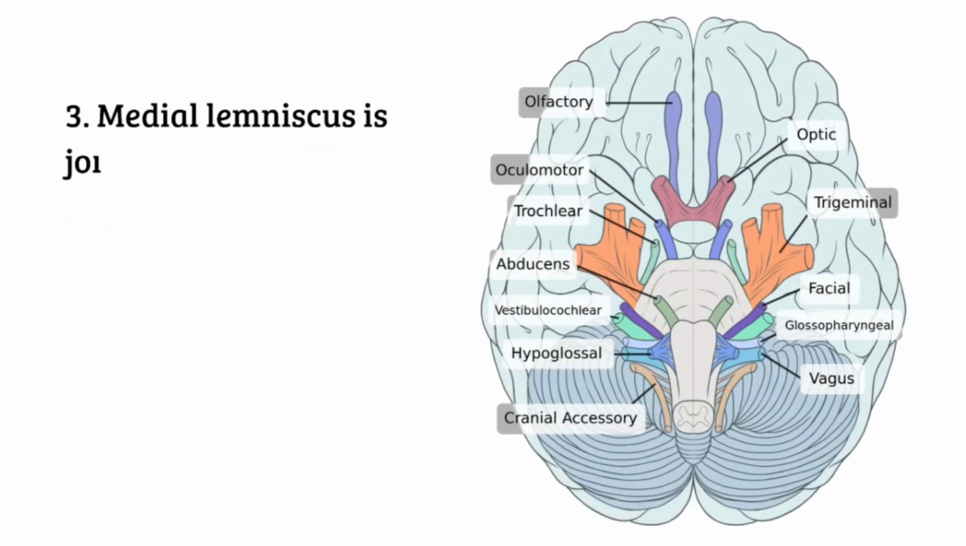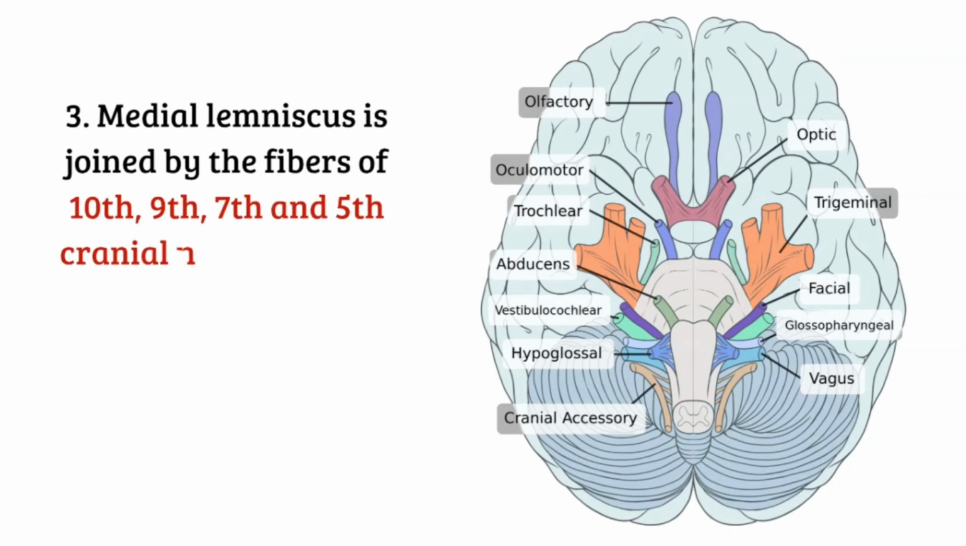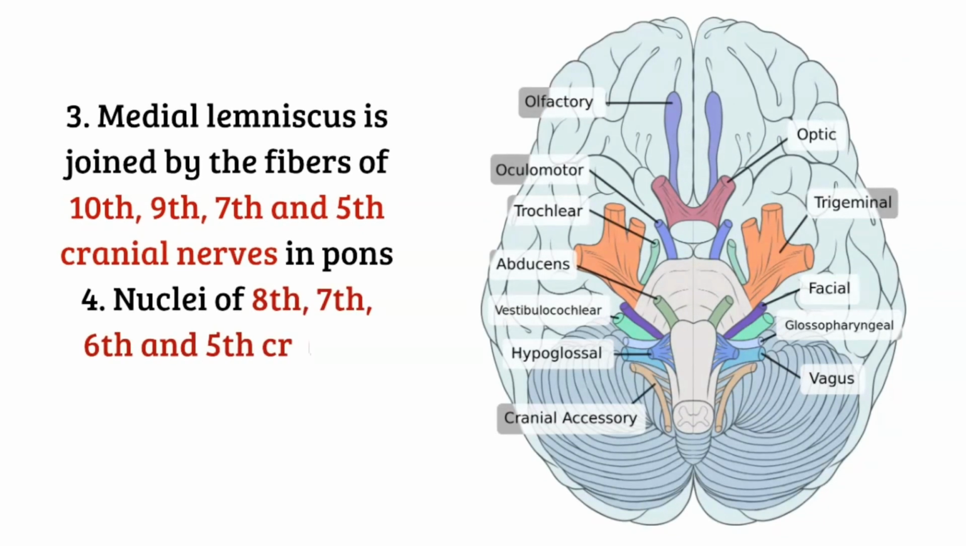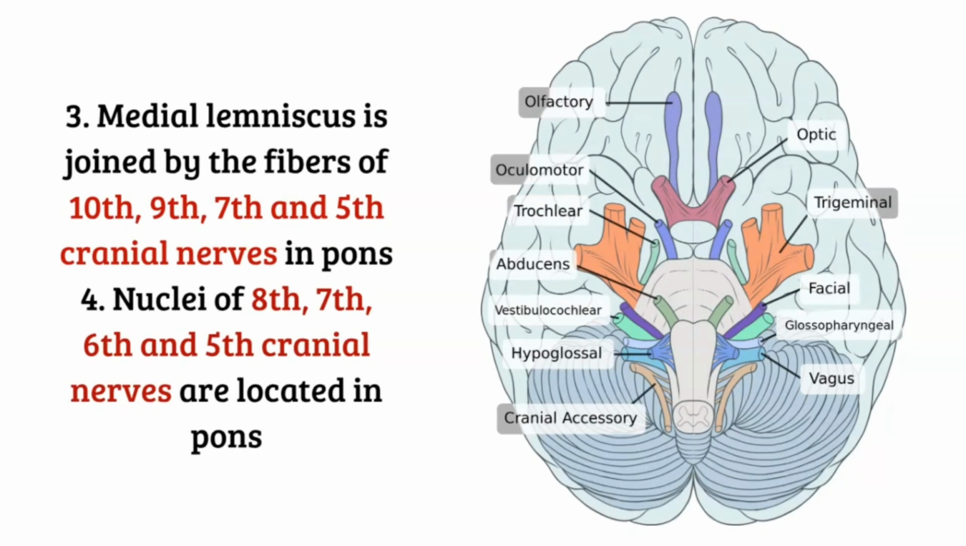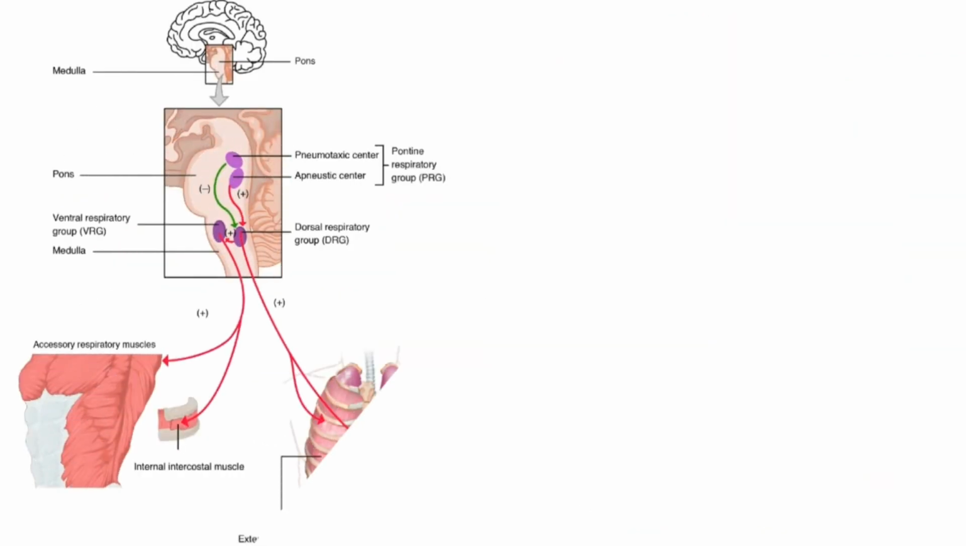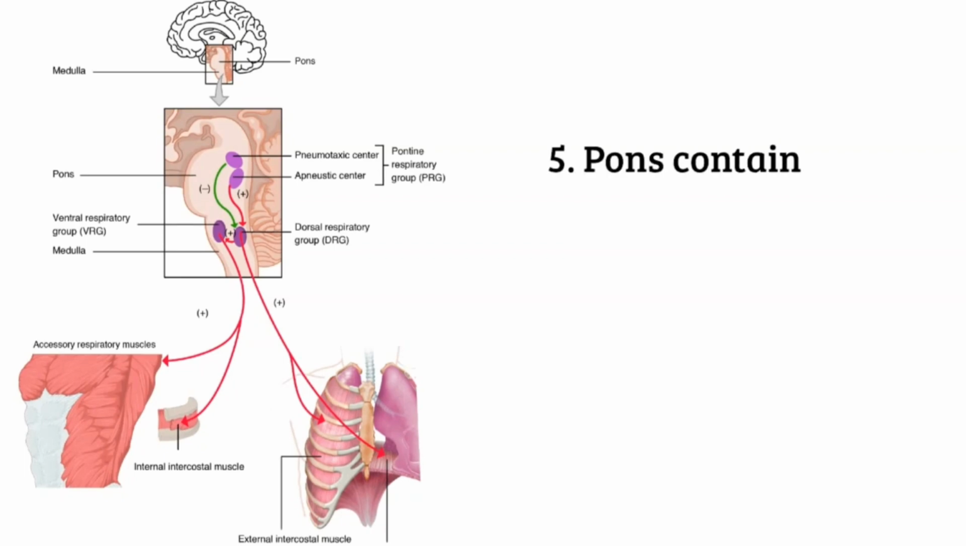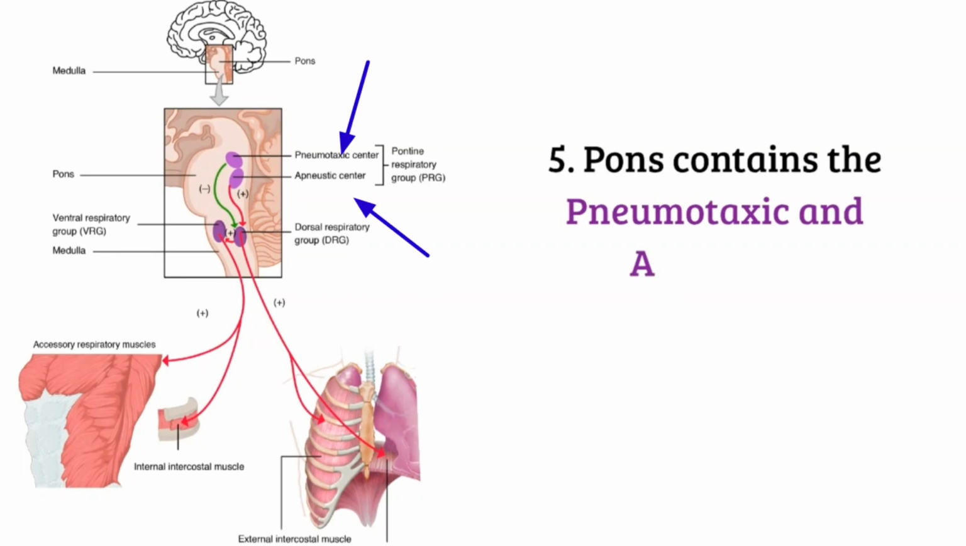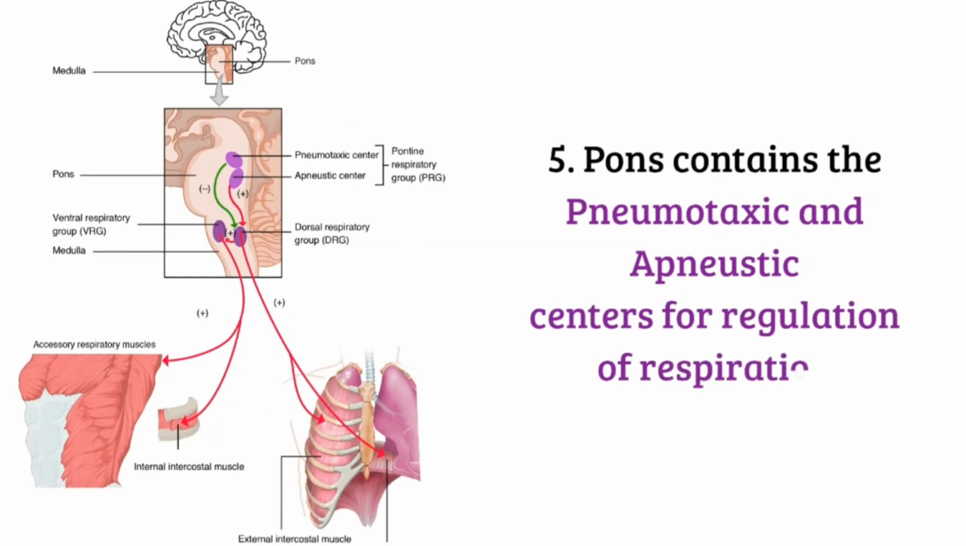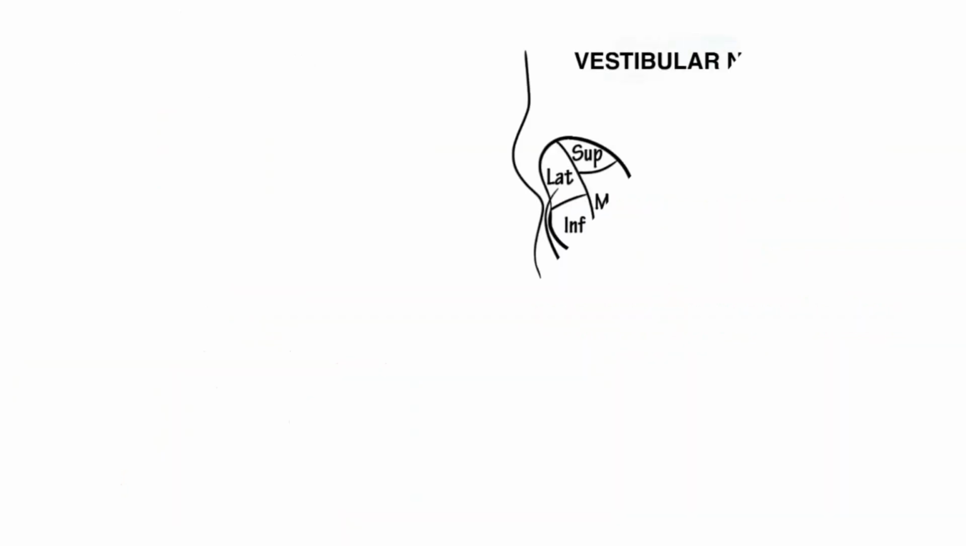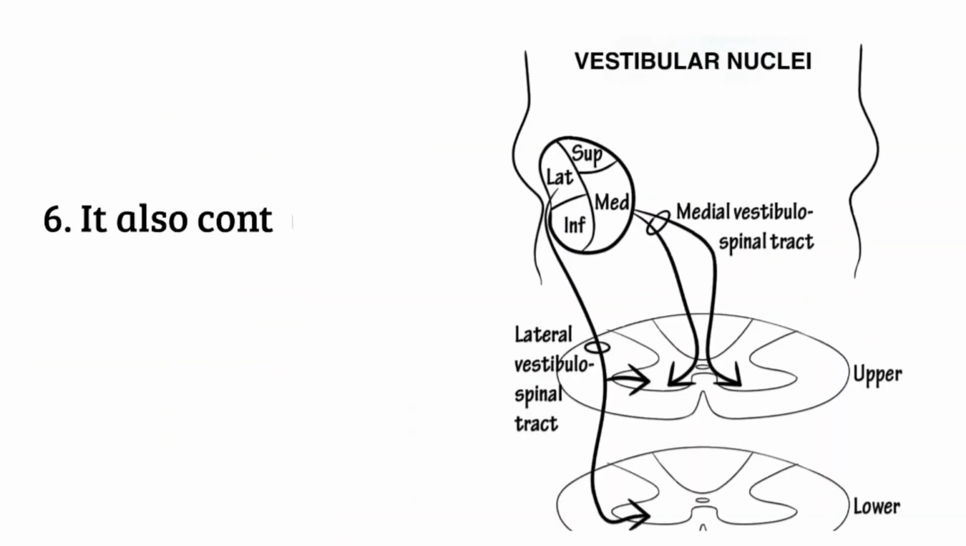Now, medial lemniscus is joined by the fibers of 10th, 9th, 7th and 5th cranial nerves in the pons. Nuclei of 8th, 7th, 6th and 5th cranial nerves are located in the pons. Now, pons contains the pneumotaxic and apneustic centers for regulation of respiration. And it also contains the vestibular nuclei.